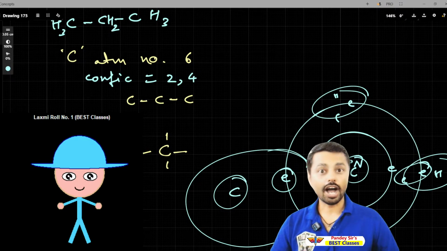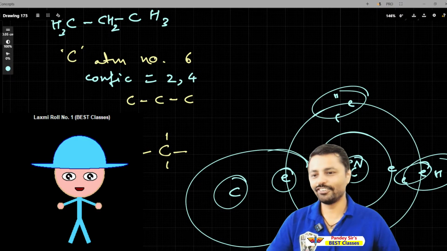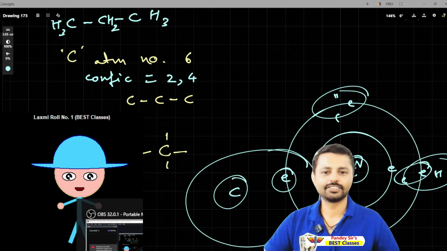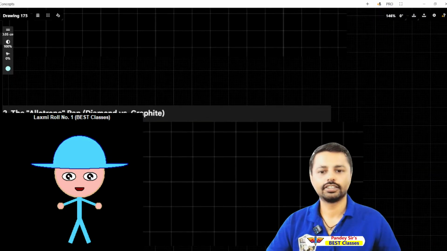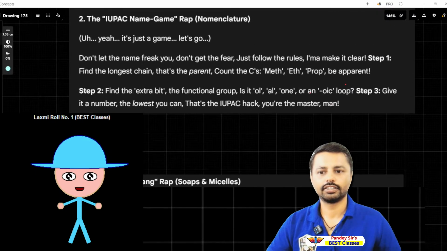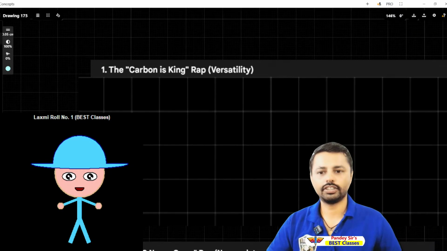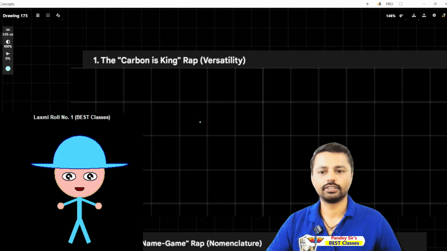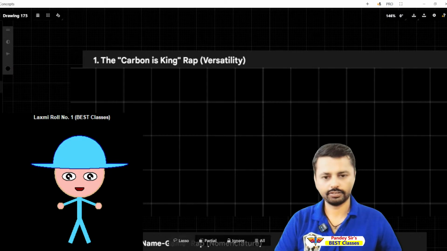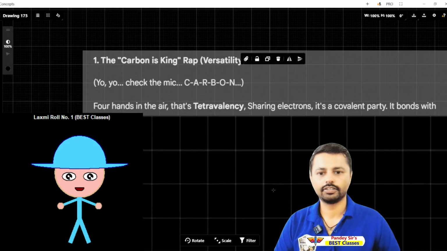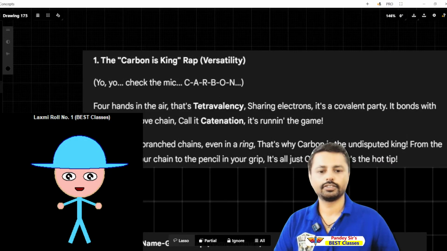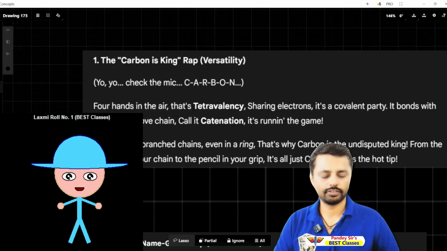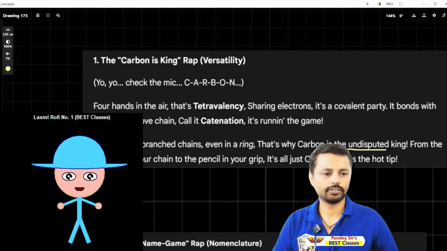Yo, yo, check the mic, CARBON. Four hands in the air, that's tetravalency. It's a covalent party. It bonds with itself, self-love chain, call it catenation. It's running the game. Long chains, branch chains, even in a ring, that's why carbon is the undisputed king. From the diamond in your chain to the pencil in your grip, it's all just carbon, that's the hot tip.